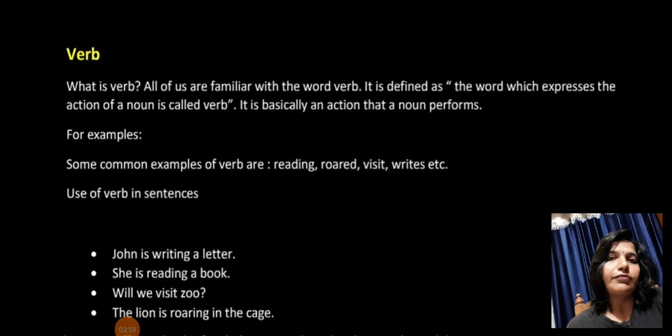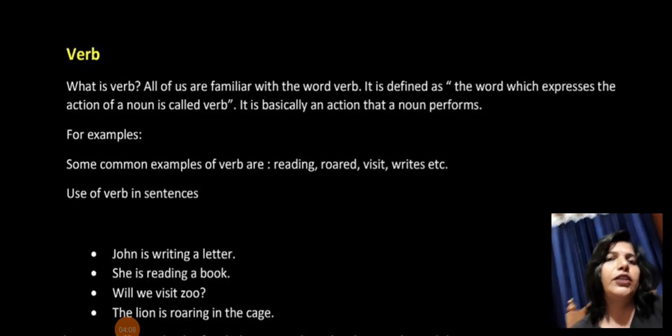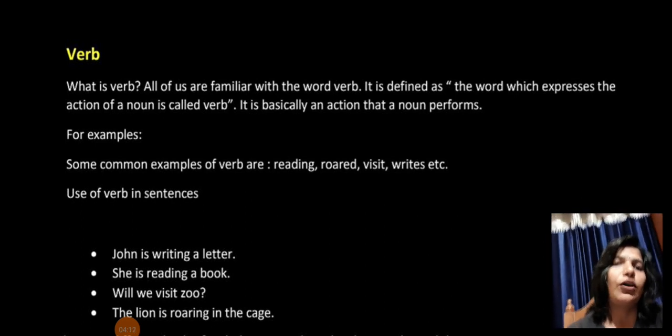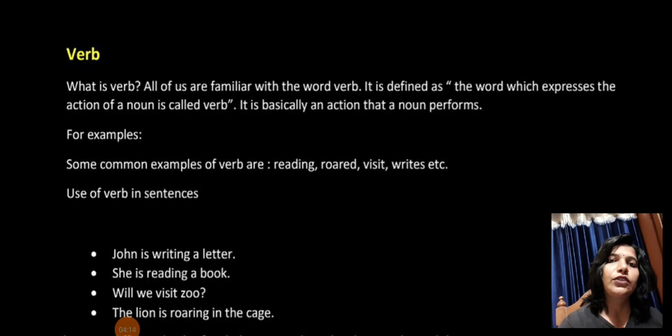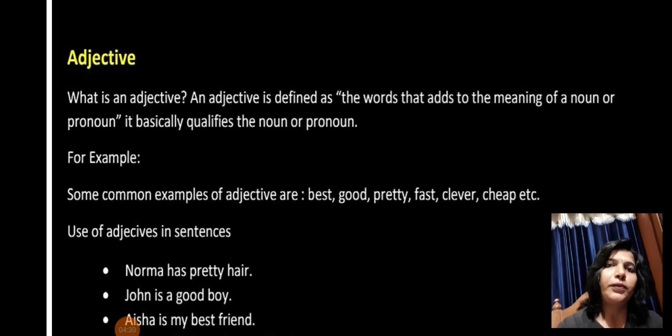Next is verb. Verb, as we have studied, is an action word, in the simplest form. It tells what the noun is performing, what the action of the noun is. Some common examples are reading, roared, visit, write, etc. Later on you can read the examples, but here we are quickly covering each and every topic.